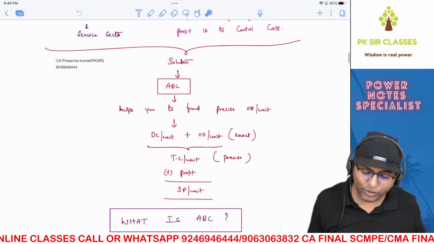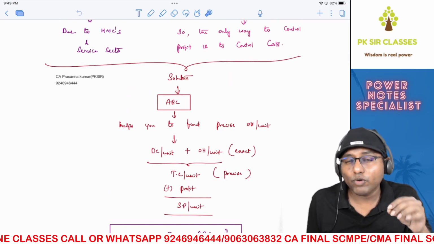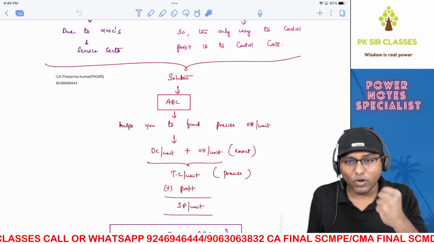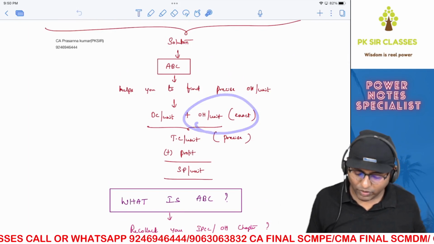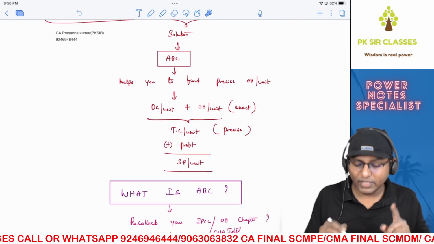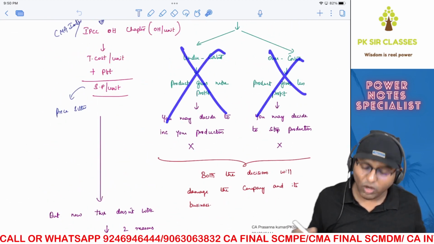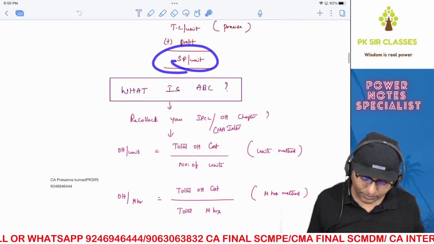But ABC helps you find out the same overhead cost per unit, only the difference is it will help you find out the exact, precise overhead cost per unit. Therefore, once you know the exact overhead cost per unit, your total cost per unit also will be precise, which means your selling price will be perfect. There will be no question of undercosting or overcosting, right? You will do your business in a perfect way.